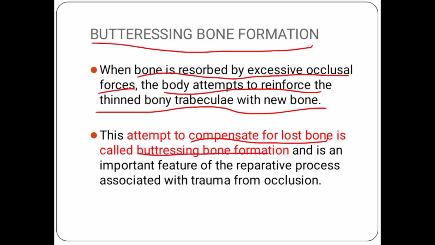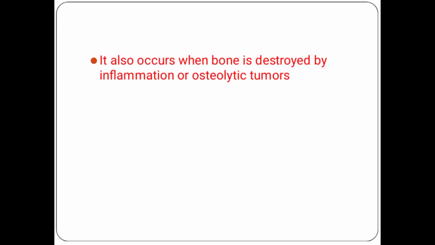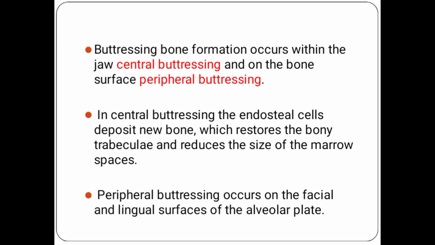It is a very important feature of the reparative process associated with trauma from occlusion. It also occurs when the bone is destroyed by inflammation and osteolytic tumors. It means it can also be due to inflammation or osteolytic tumors, so trauma from occlusion is not the only reason that buttressing bone formation happens.